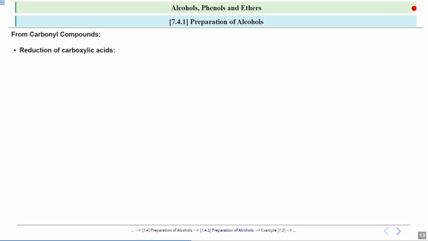Now we will see reduction of carboxylic acid. In previous slides we saw reduction of aldehydes and ketones. Now we will see carboxylic acid. Carboxylic acid is the group C double bond O OH. Carboxylic acids are reduced to primary alcohols by strong reducing agents. Lithium aluminum hydride is a very strong reducing agent. So your carboxylic acid will get reduced to primary alcohols.